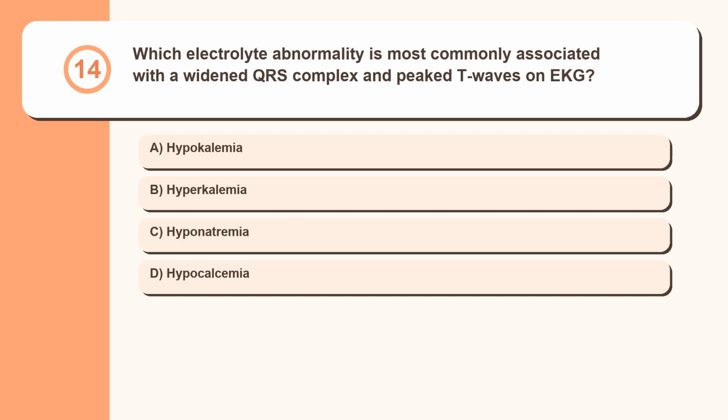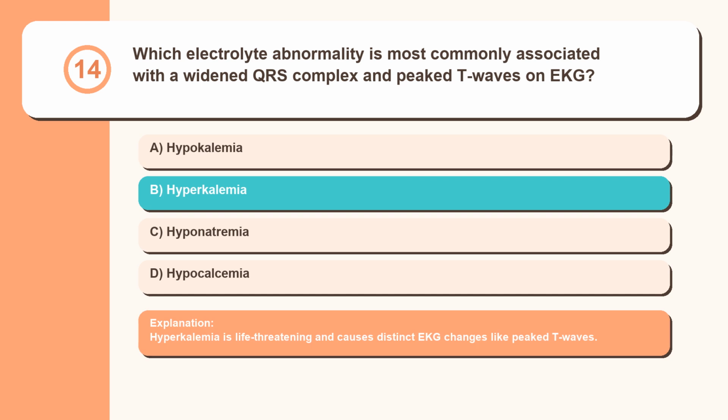Question 14. Which electrolyte abnormality is most commonly associated with a widened QRS complex and peaked T waves on EKG? Hypokalemia, hyperkalemia, hyponatremia, hypocalcemia. Hyperkalemia is life-threatening and causes distinct EKG changes like peaked T waves.